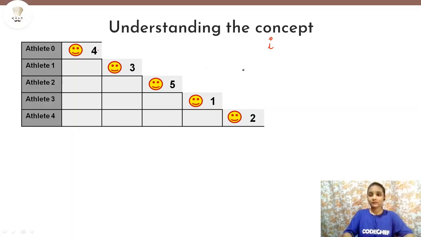Now the main thing to notice is that this is an infinite race, so we are not given any end point of a race. So we can say that if we try to find out when two athletes are going to intersect, then they will intersect at some point of time. But how are we going to decide for which two athletes we can say that they will always intersect at some point of time? So for that, let us see some formulae first.